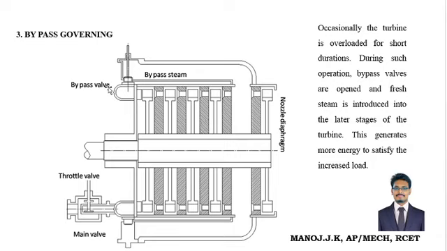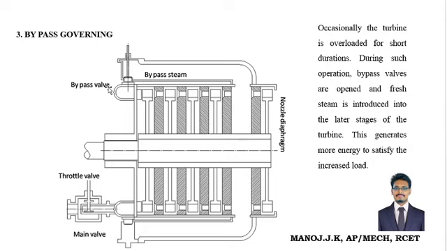Suppose the speed of the turbine falls down, we bypass the steam directly to the final stage of the turbine. So the final stage of the turbine gets high velocity steam, that's high kinetic energy steam, which converts to mechanical energy directly. So this is called bypassing.